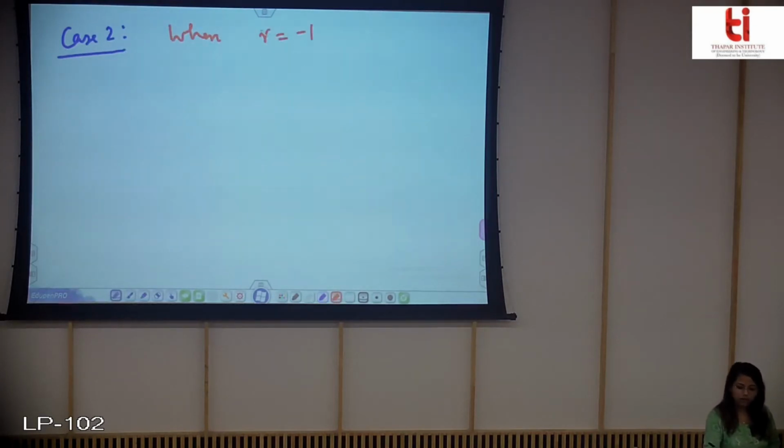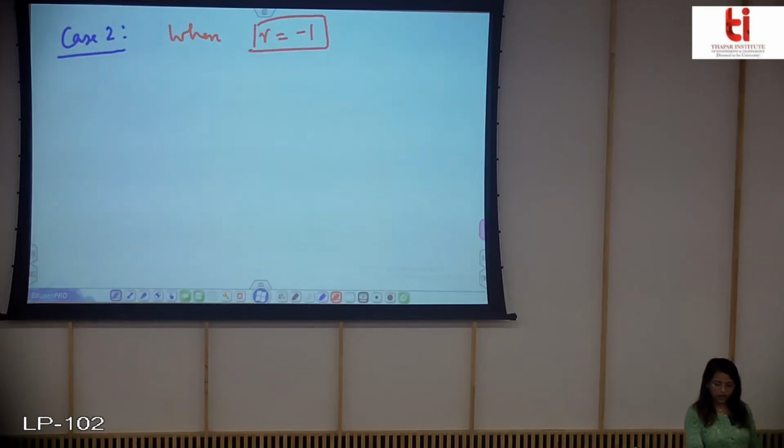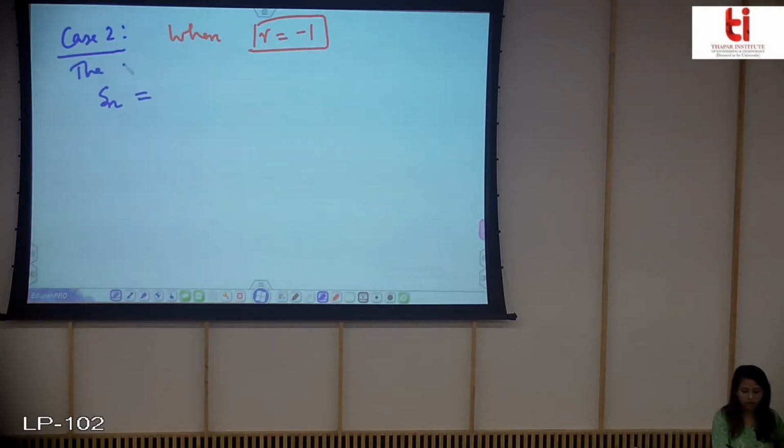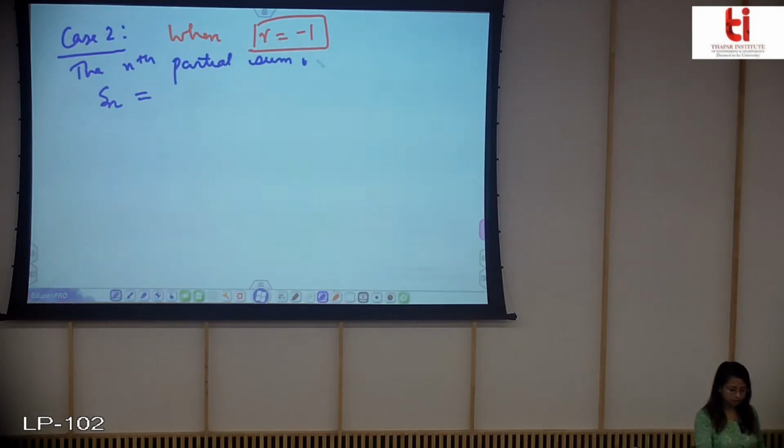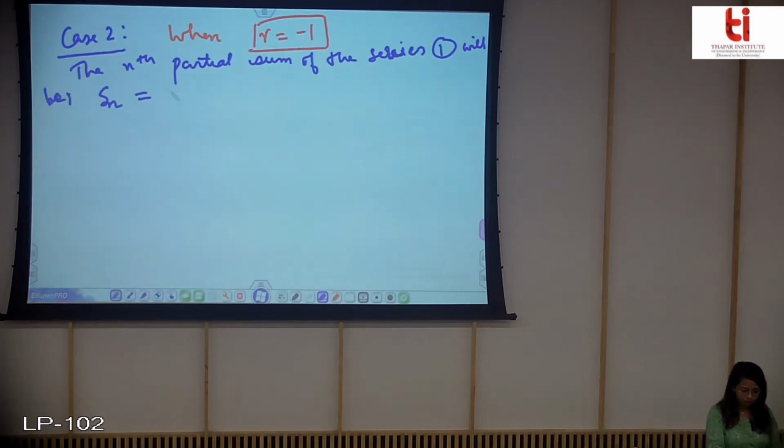Again the nth partial sum of the series 1 for this case will be, I will write it out directly, Sn: a minus a plus a minus a plus a.